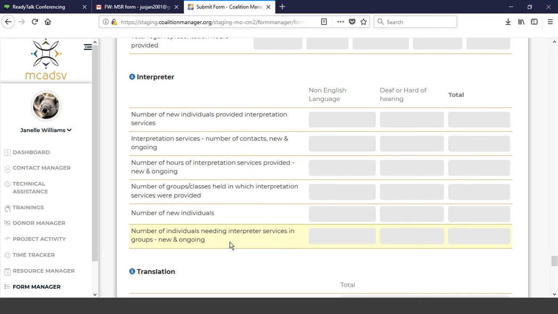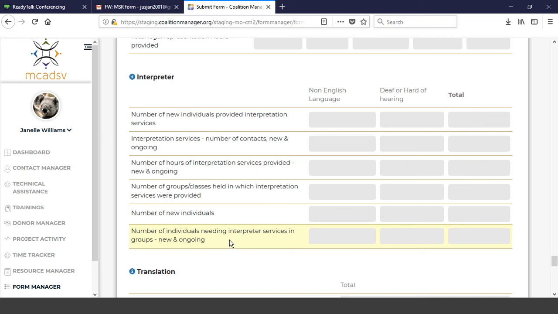That does not mean you're a bilingual advocate. That is for case management services to a Spanish client in Spanish. But if a bilingual advocate is providing interpretation services for the court, the circuit clerk at the court, so that circuit clerk can understand what the client is needing, then it could be counted as interpreter services.